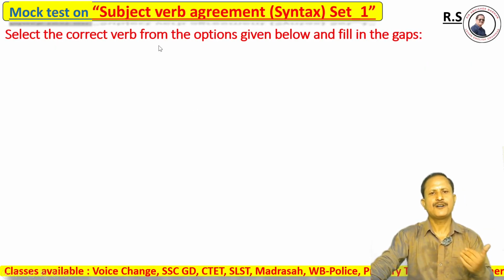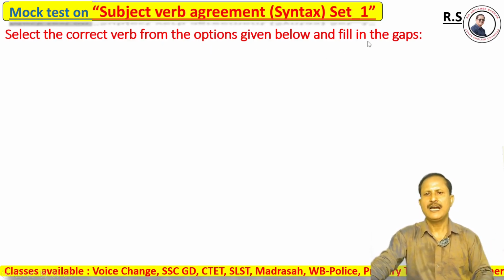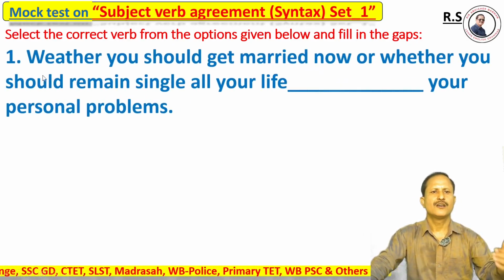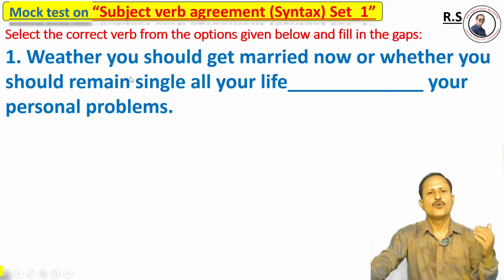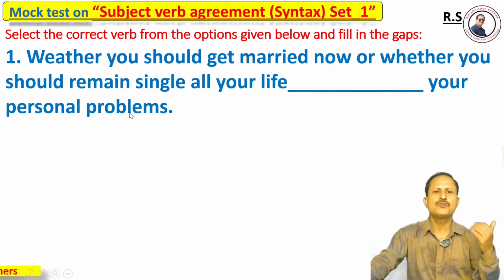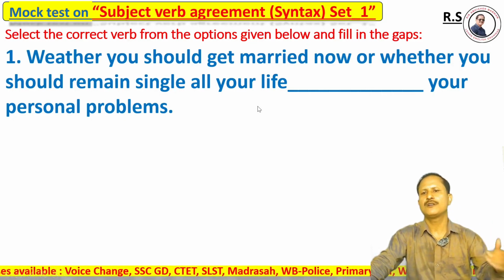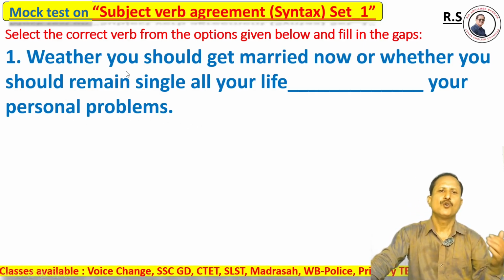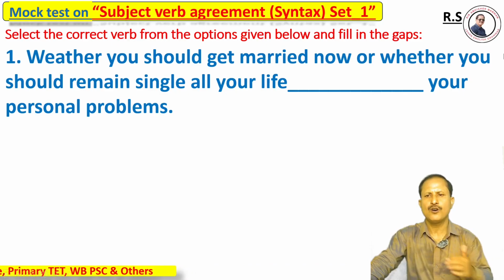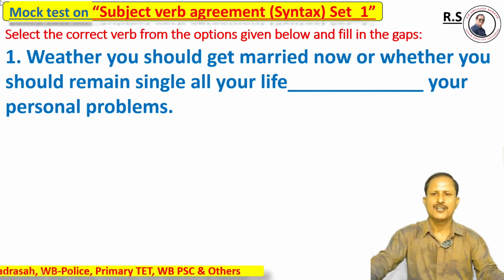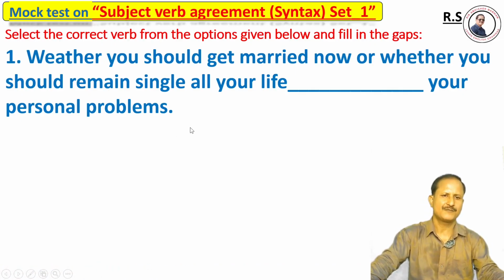Select the correct verb from the options given below and fill in the gaps. Question number one. Whether you should get married now or whether you should remain single all your life, dash your personal problems.